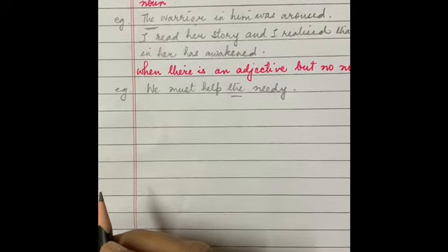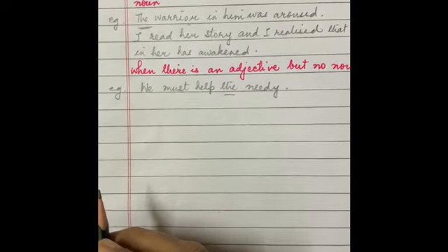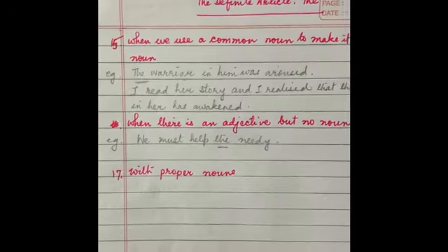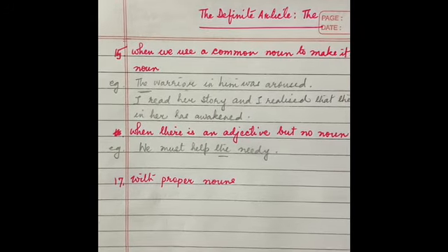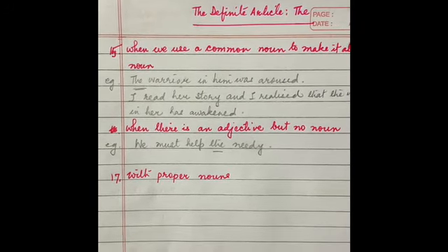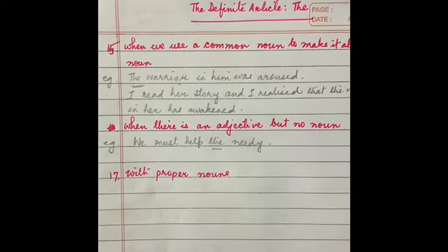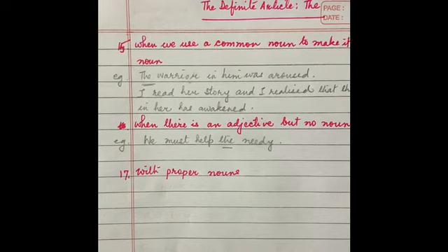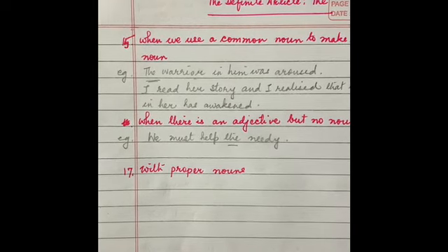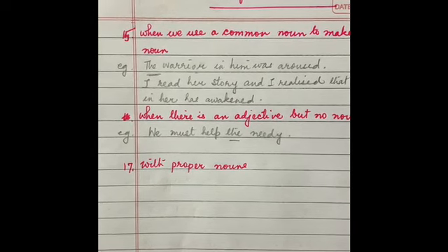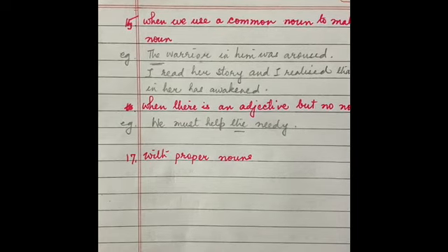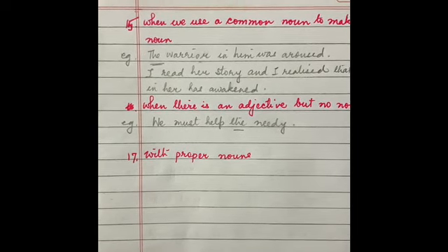The definite article the is used with proper nouns also, such as names of persons. Students, although we never use the article the with them, again there is an exception. When proper nouns are used for qualities, not for what they are, we use it.